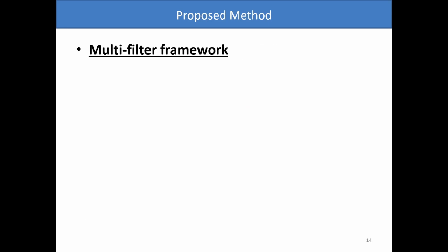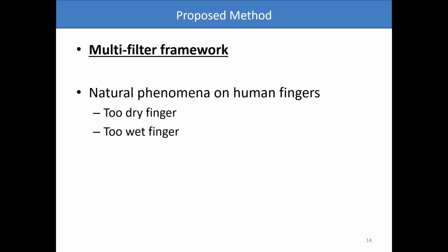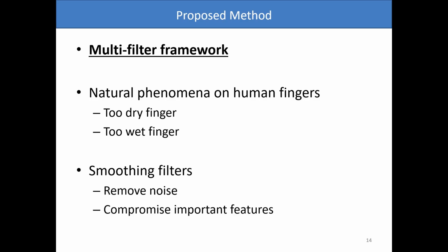Now, to make the proposed multi-filter framework, we take into account that there are phenomena associated with the human finger that can compromise the good extraction of features from a fingerprint. For example, we can mention the cases where the fingers are too dry or too wet. To get around these problems, it is common to use smoothing filters, which are suitable for noise removal. However, these filters can compromise the representation of important features in the image, diluting them during the process.